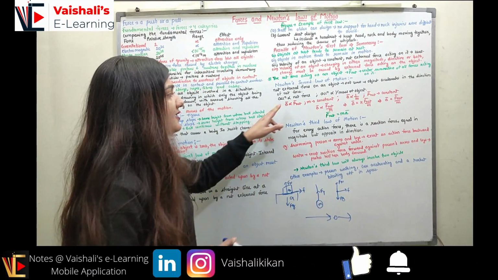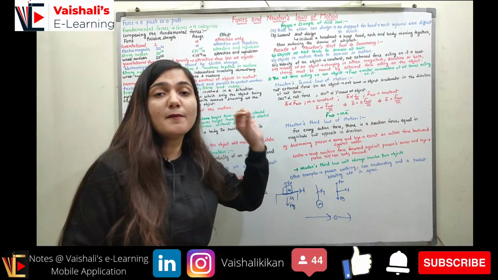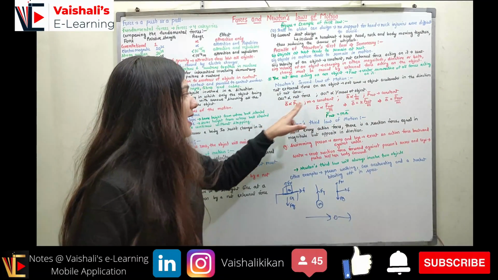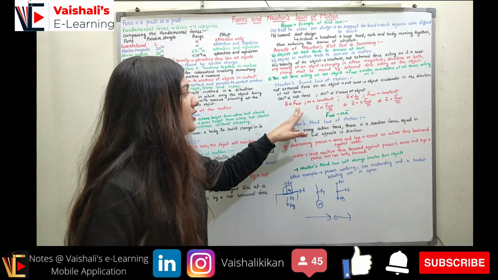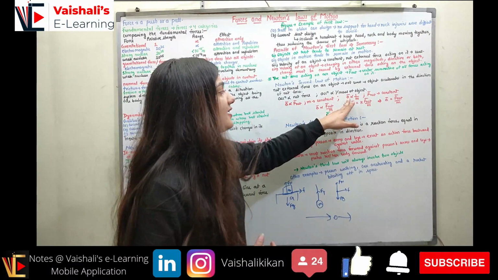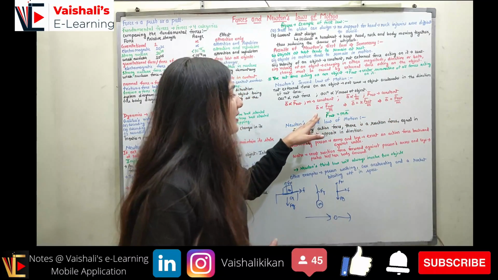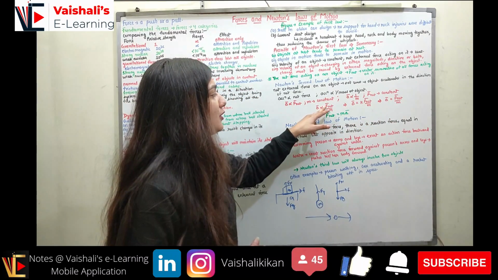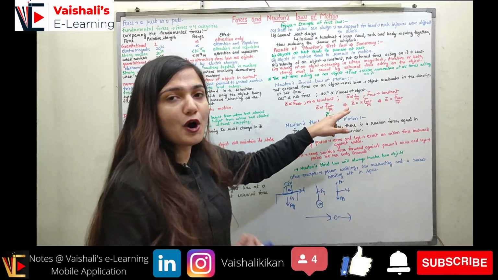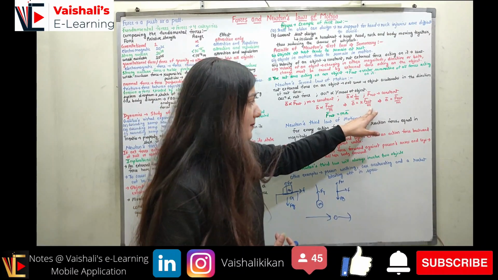So acceleration is directly proportional to the net force, and acceleration is inversely proportional to the mass of the object. If I combine these two, acceleration is directly proportional to F net when I am taking the mass to be constant, and acceleration is inversely proportional to the mass when I am taking F net to be constant. Combining the two, acceleration is proportional to F net upon m. If I want to remove the proportionality sign, acceleration will be k F net upon m.